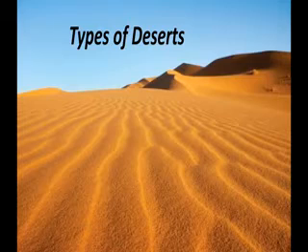Next, what do these deserts have in common? There are three things that deserts have in common: strong sunshine, strong winds, and very little water and moisture.